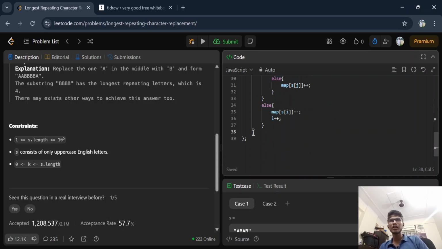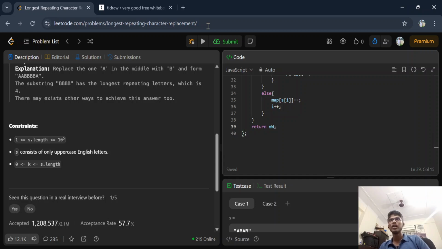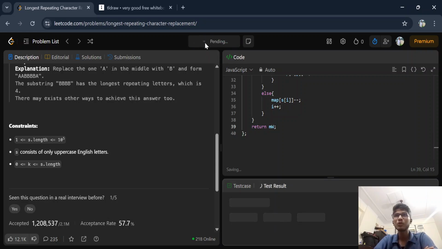And let me write here. Wait, I did something wrong. Here I don't know why. Okay, return MW. So let me see, will this code give me the right output or not? If any error happens, it can be only by my spelling mistakes, otherwise I was writing it totally right. Let me see.